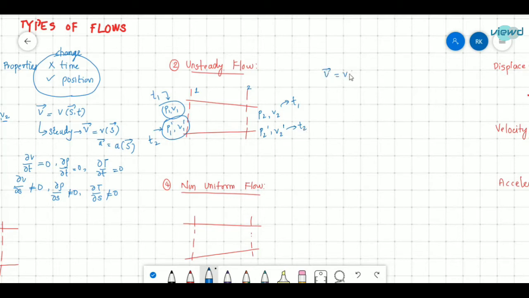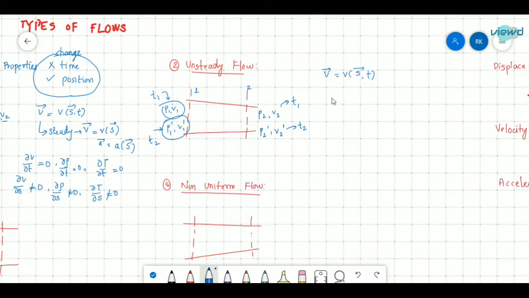This can be written as a function of time. We cannot say that it is only a function of time; it may be a function of space coordinate also. If it changes with the space coordinates and time, then it is called unsteady and non-uniform flow. If it changes only with respect to time, it is called unsteady flow. We will see that in the next classification.